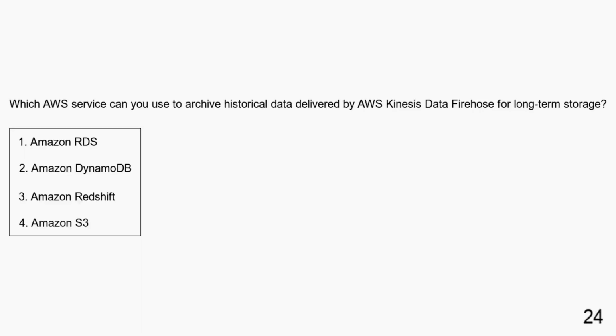Which AWS service can you use to archive historical data delivered by AWS Kinesis Data Firehose for long-term storage? Amazon RDS, Amazon DynamoDB, Amazon Redshift, Amazon S3. You can use Amazon S3 to archive historical data delivered by AWS Kinesis Data Firehose for long-term storage.